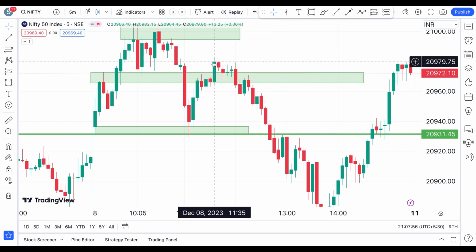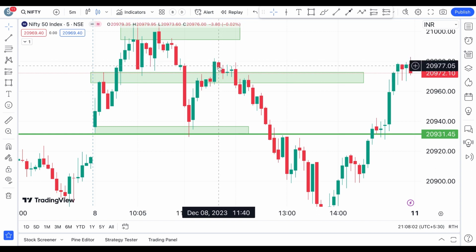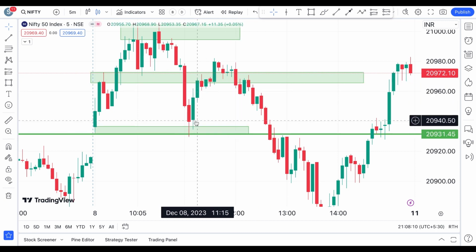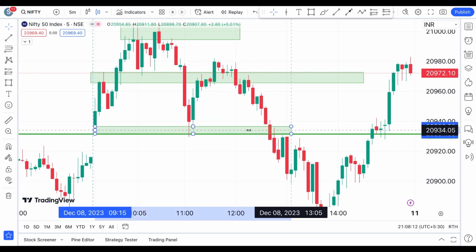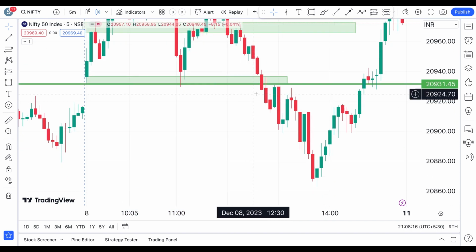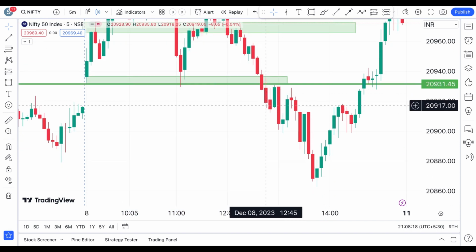See here you have seen a breakout, but then again we didn't see any proper confirmation candle there, and we have seen an inside candle formation. So in this case you know that this is a failed breakout. So here you would have taken a trade, and then kept this and this level as your target levels. Those levels have been reached, and even this level has been reached, and we have seen a breakout towards the bottom with a proper confirmation candle.